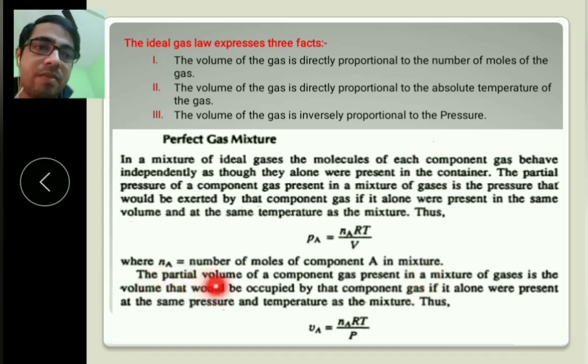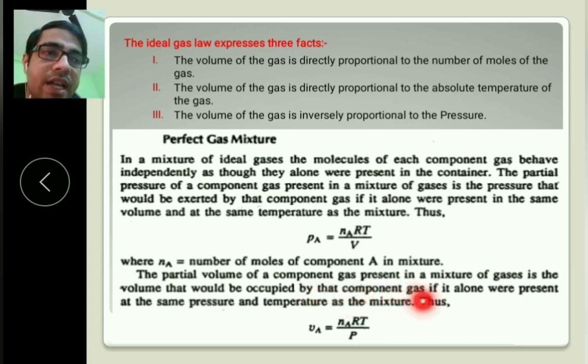The partial volume of a component gas present in a mixture of gases is the volume that would be occupied by that component gas if it alone were present at the same pressure and temperature as the mixture.